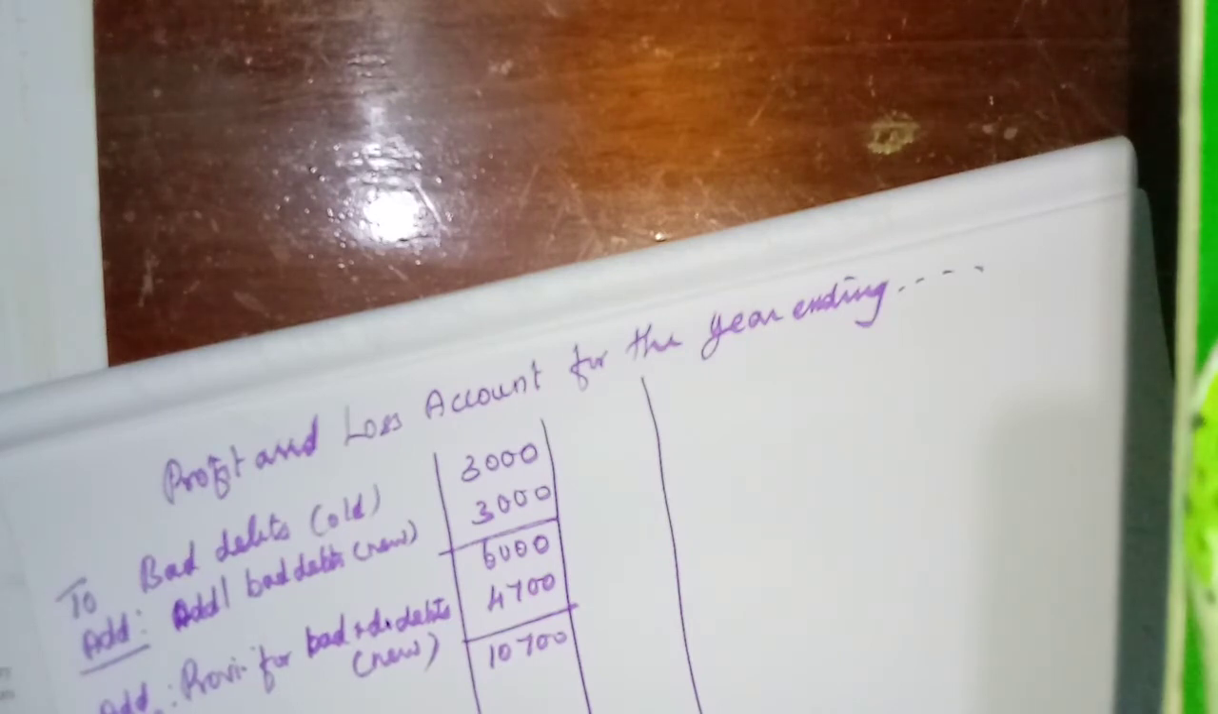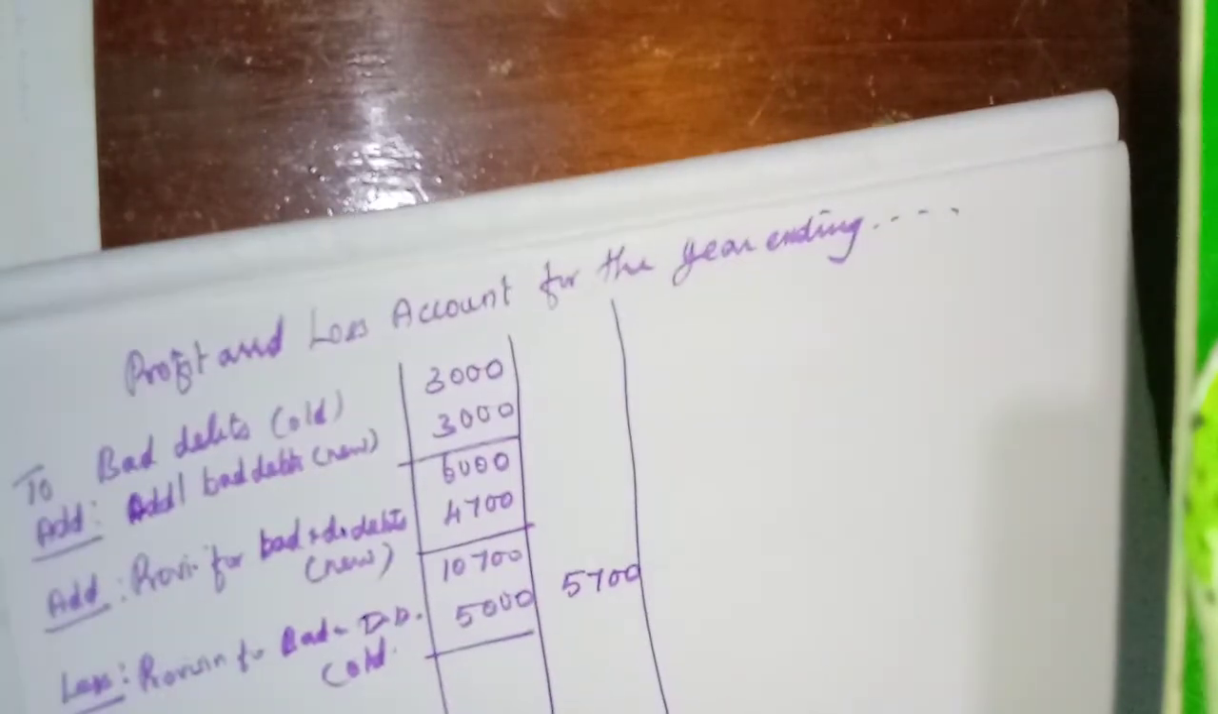provision for bad and doubtful debts, old one. Provision for bad and doubtful debts, old one, is how much? What is given in the trial balance? 5,000. So how much will we get? 5,700. That one only in the outer column. Okay, then the same we will show in the balance sheet.